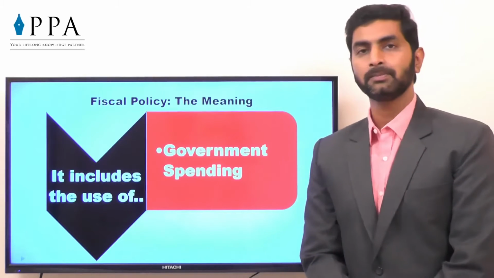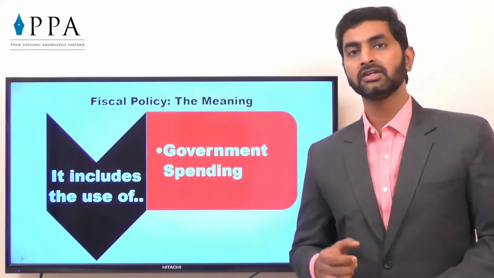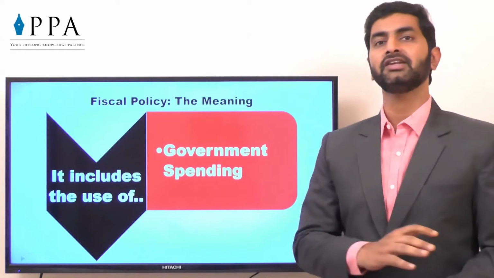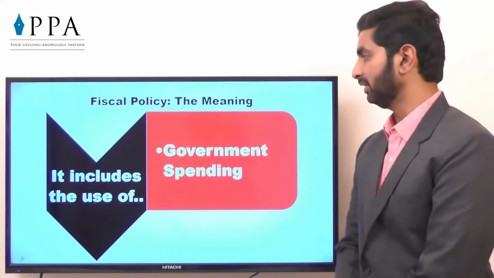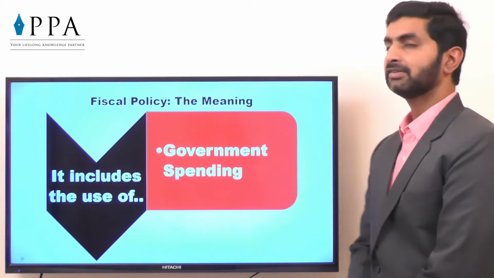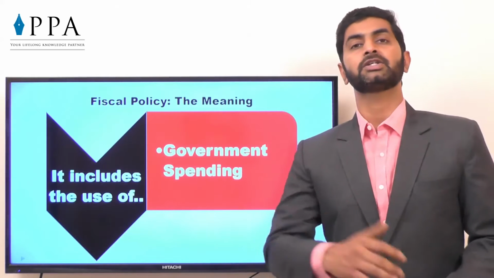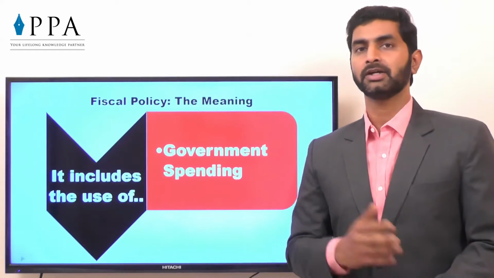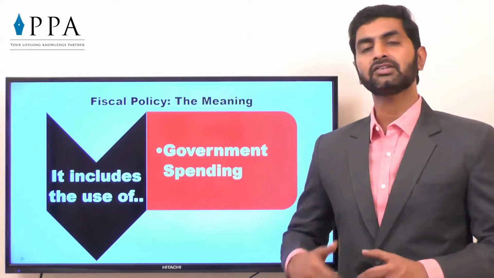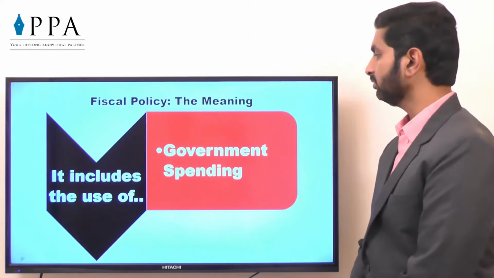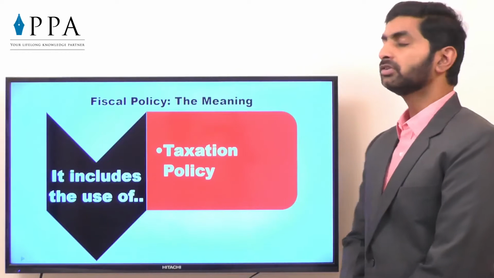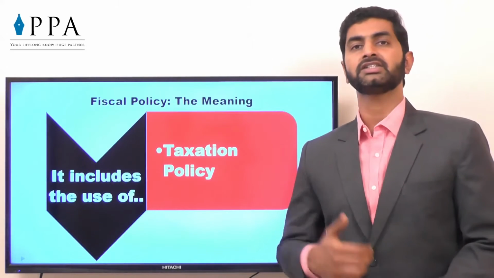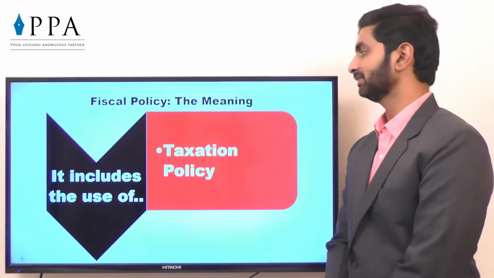So in short, the fiscal policy are the tools or the steps which give all the rights in the hands of government, which can be used at the time of inflation as well as deflation. Of course, we are going to analyze it in depth. It includes the use of government spending. Government makes an expenditure on certain commodities like roads, dams, such kind of things constructed by the government, called infrastructure facilities. And there are so many other spendings also. Of course, we are going to discuss in detail. It includes the use of taxation policy, like charging higher taxes on the luxurious goods while not charging the taxes on the necessary goods.